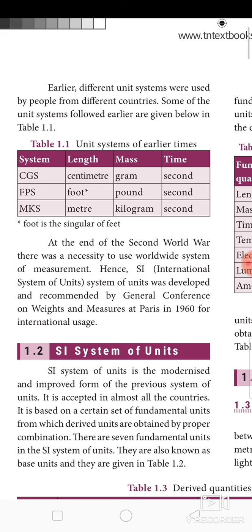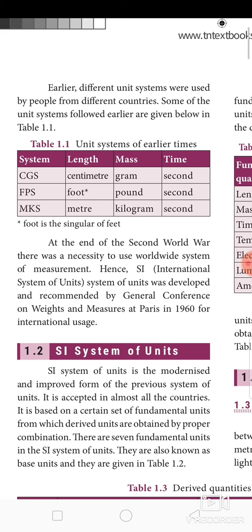And the FPS system. In the FPS system, length is measured in foot, mass in pounds, and time in seconds. It is followed by British people. So among the European countries itself, Germany and Britain, different systems were followed. In India, what systems do we follow? You ask your grandfather the distance between two villages. He used to say this much mile.